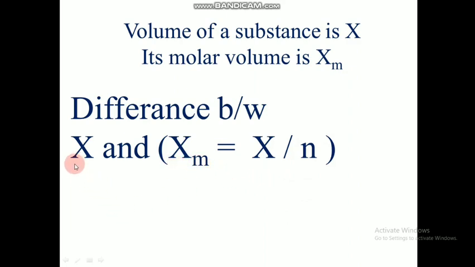So here the volume, or X, depends on the quantity of matter which we take, and Xm, or the molar volume, does not depend on the quantity which we take. We will see that by an example.